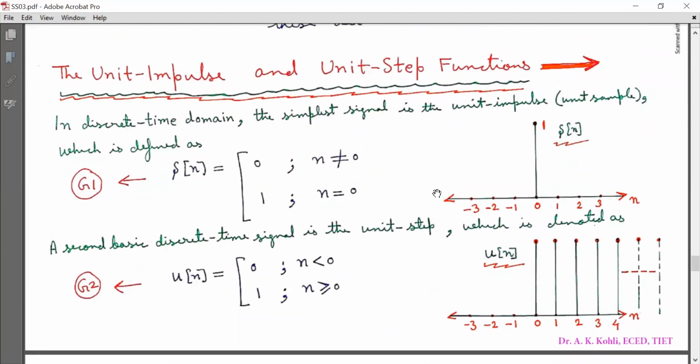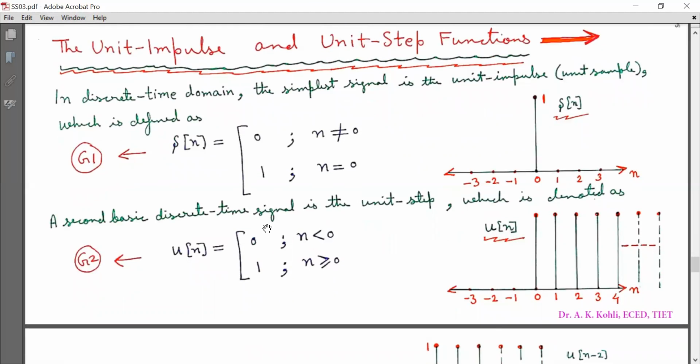Now we will discuss unit impulse and unit step functions. In the discrete time domain, the simplest signal is the unit impulse, or unit sample, which is defined as δ[n] equal to 0 for n not equal to 0 and 1 for n equal to 0. Graphically, the amplitude is 1 at n equal to 0, and otherwise the value is 0. Mark it as equation G1.